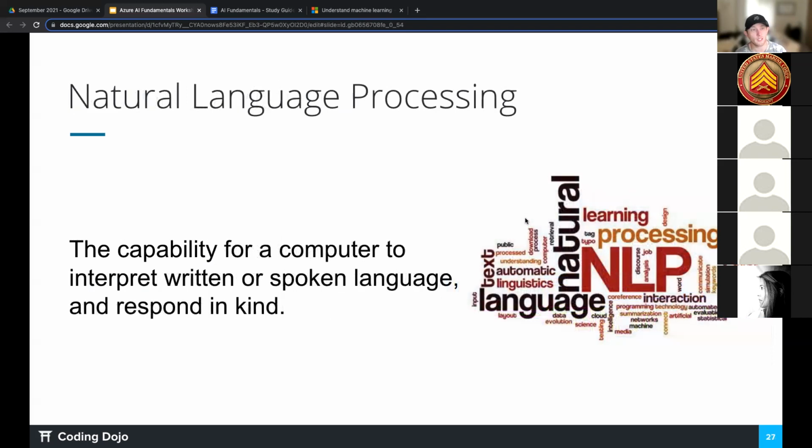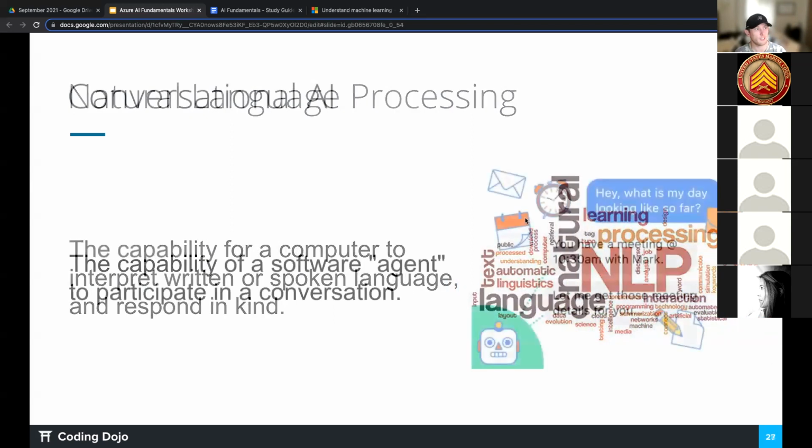Next one is natural language processing. That's one of my favorites. It's the capability for a computer to interpret written or spoken language and respond in kind. So you can think about this, especially as like your Siri or your Google Home or your Alexa, where you can say something, it processes what you say, and then it responds to you in your language and in the sort of correct syntax in the correct way. That would be natural language processing.